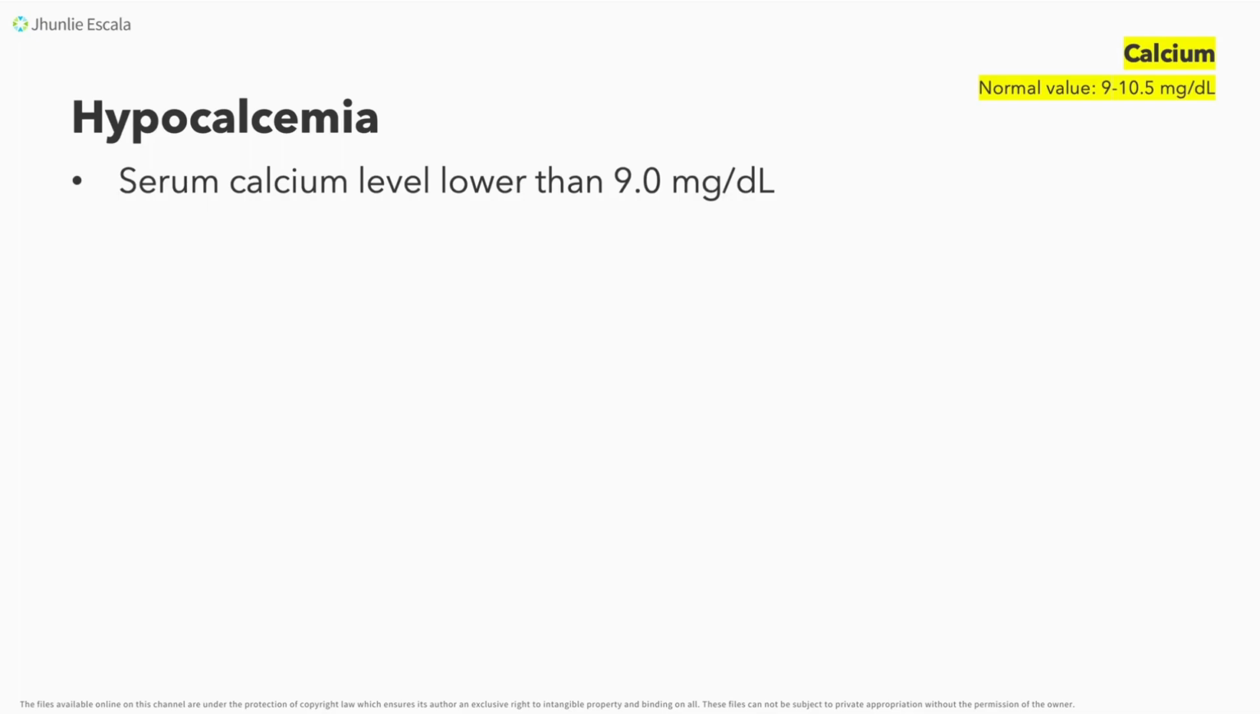Masyadong malayo sa lower limits and of course also on the upper limit. So kapag sinabi nating hypocalcemia, kapatid, it's a serum calcium level that's lower than 9. Ibig sabihin bumaba siya, masyadong mababa. That's why it's hypocalcemia. Ngayon alamin natin ano ba yung mga dahilan kung bakit nagkakaroon tayo ng hypocalcemia. Let's start talking about the causes of hypocalcemia.